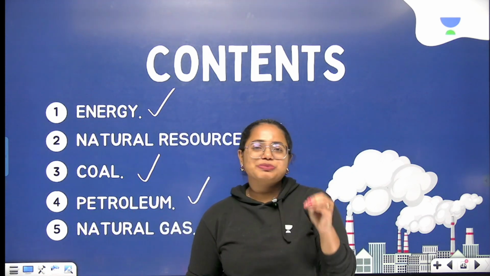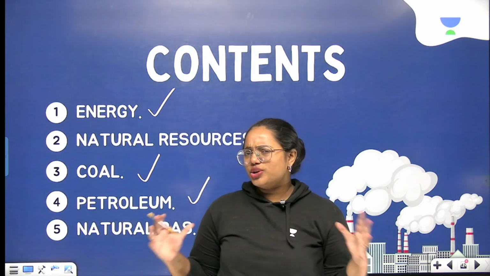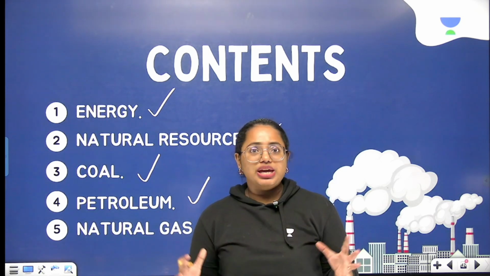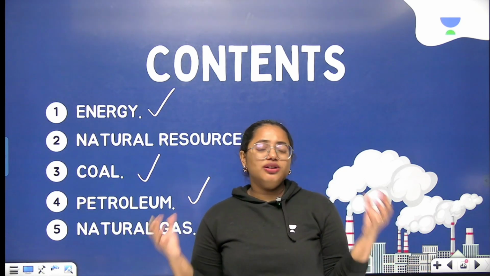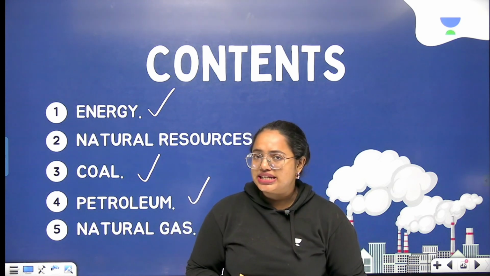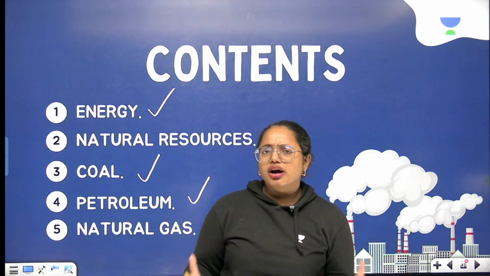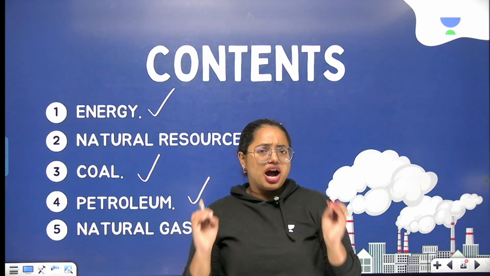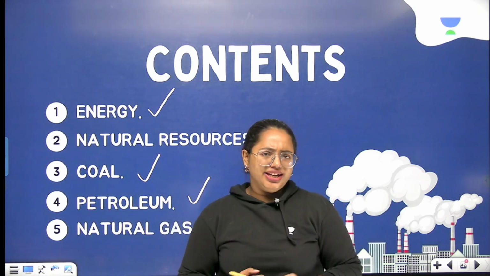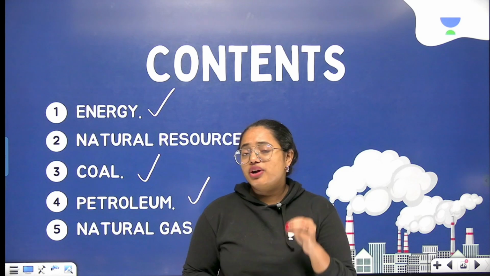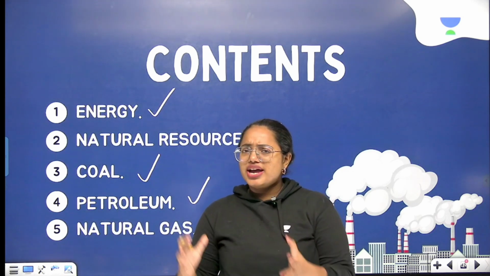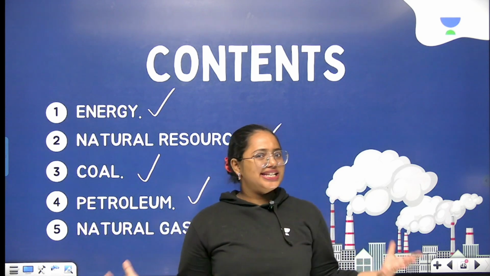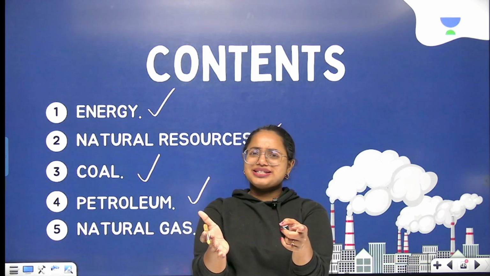Let's consider a small scenario here. If you want to reach your school, how do you go? We must depend on different transportation facilities like bus, car, bike, etc. But have you ever thought of how these vehicles are actually running? This is with the help of fuels. So if a vehicle has to run, there must be a fuel. But what are these fuels? Could you please give me some examples?